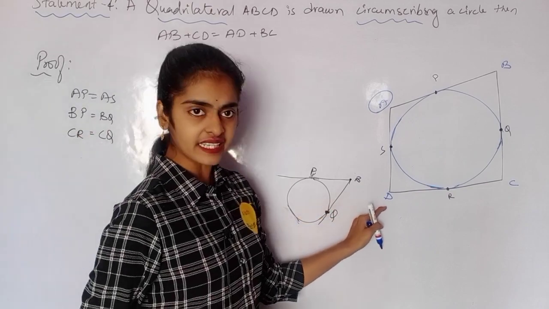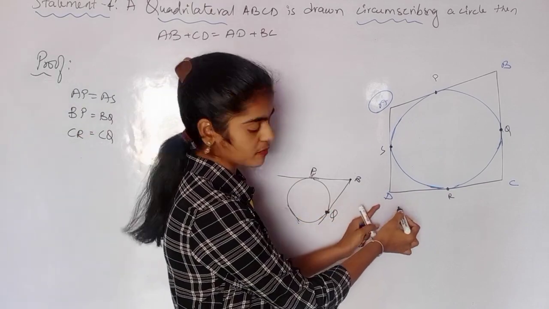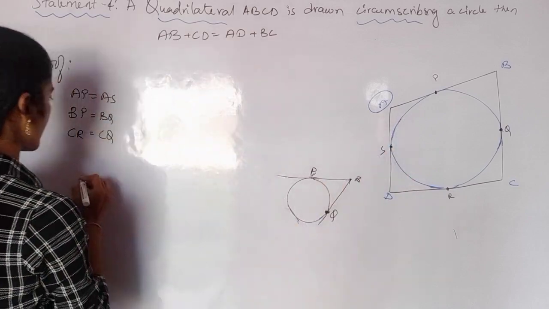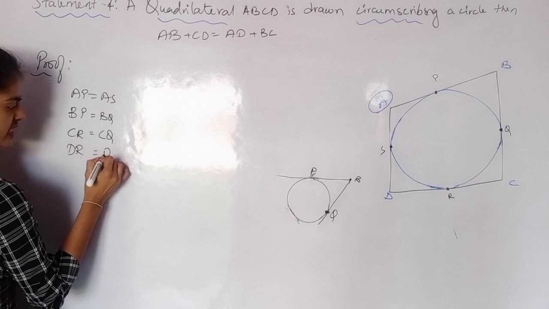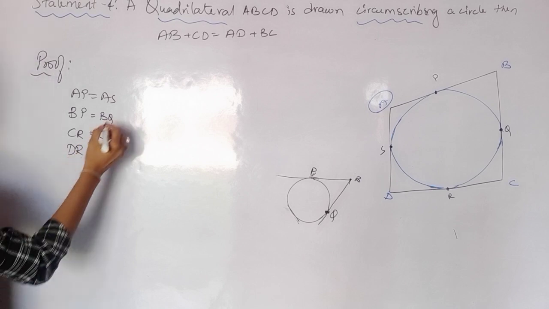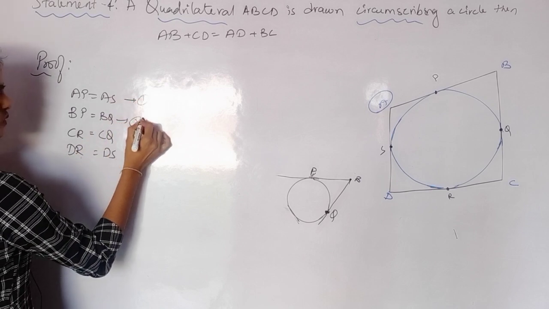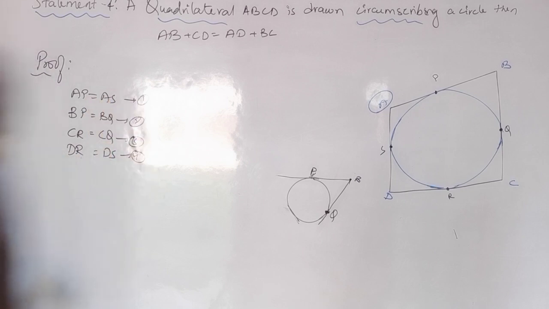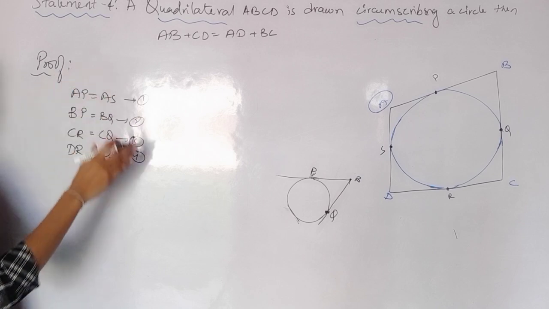And from point D, see point D is also external. From this point D again I have two tangents, DR and DS. So can I write DR is equal to DS? Now here you have, this is 1, this is 2, this is 3 and this is the 4th equation. Add all the 4 equations, meaning you will add all the LHS and all the RHS.